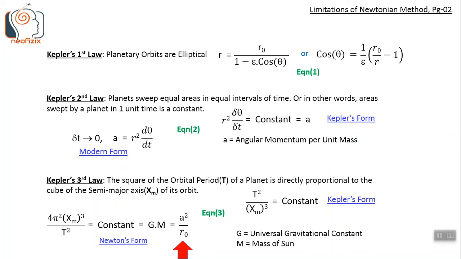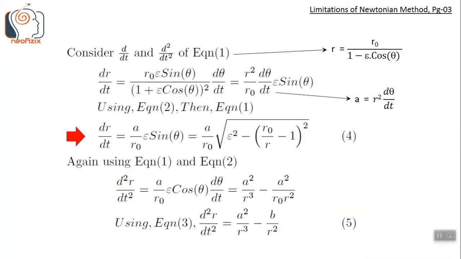Starting from Kepler's laws, we can derive both Newton's law of gravity and energy conservation equation. Then we shall explore the relationship between those equations. Let us now consider the time derivative of Kepler's first law. By applying the first two laws, we get dr by dt equals a by r naught epsilon sine theta. Using the alternate form of equation 1, we can eliminate theta and get this expression. We will use it later.